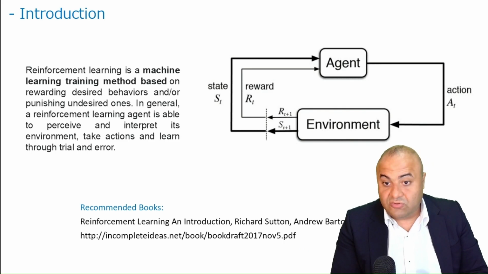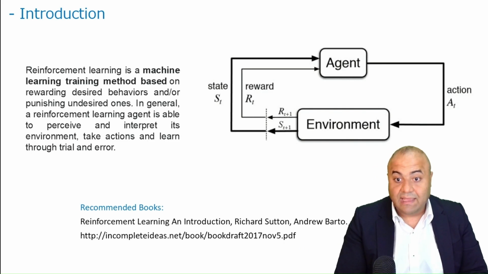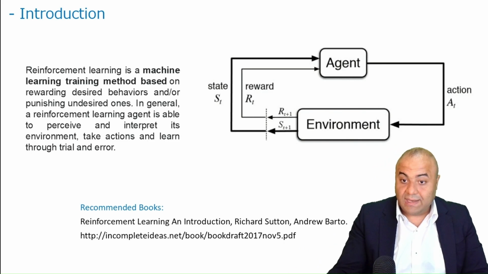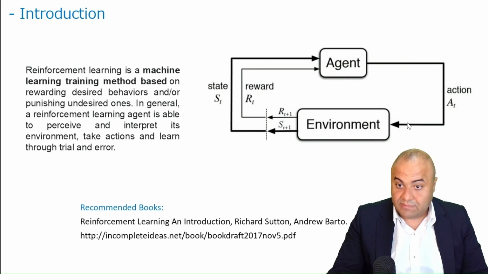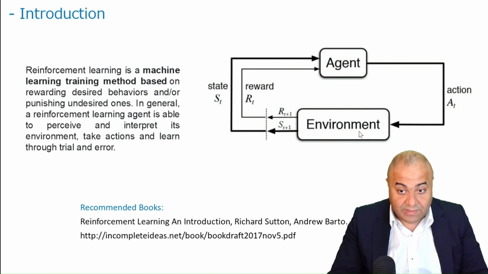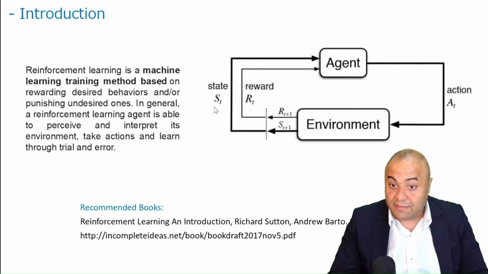So in total, we can understand that an agent will take action in an environment, and as he changes or affects the environment, it will return to him another state.